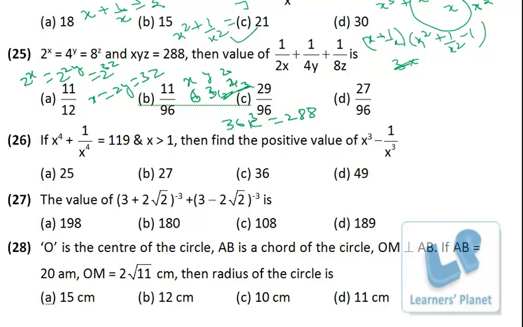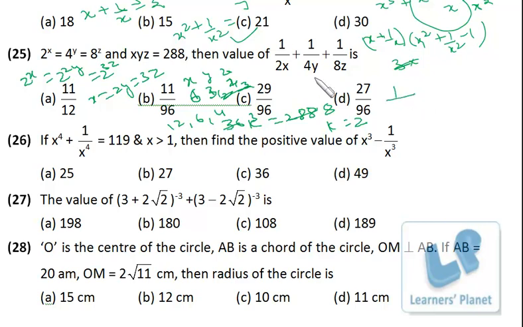In the unit place we want 8, so 6 into 6 into 8 is less than 10, so it is 36. 8 times k cube is 288, that means k is equal to 2, right? So precisely x is equal to 12, y is equal to 6 and z is equal to 4. Just put up the value of x, y, z over here and you can get the answer.